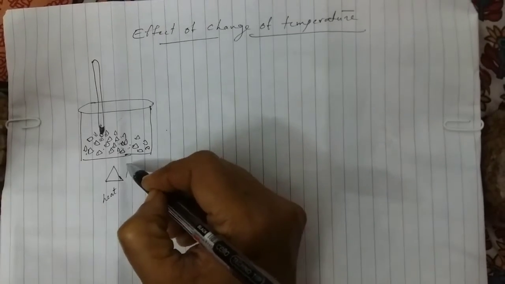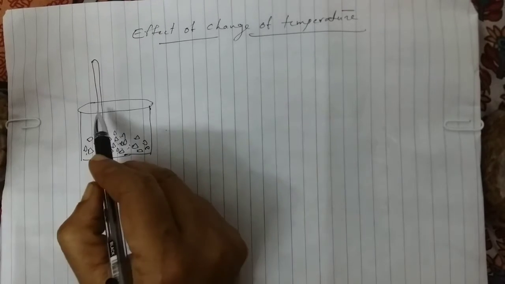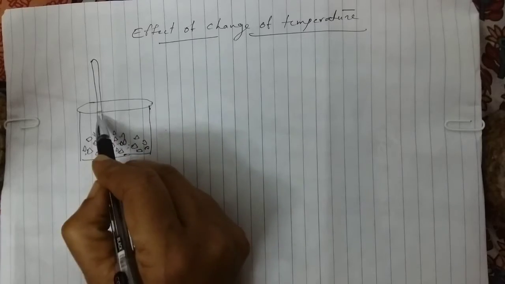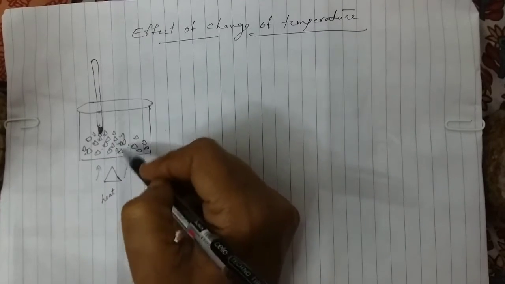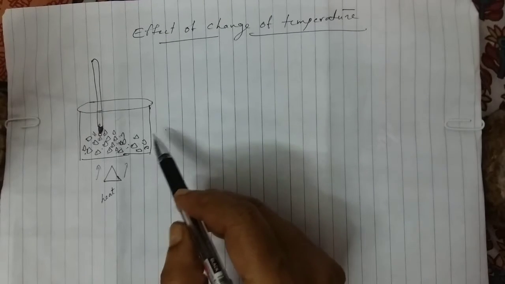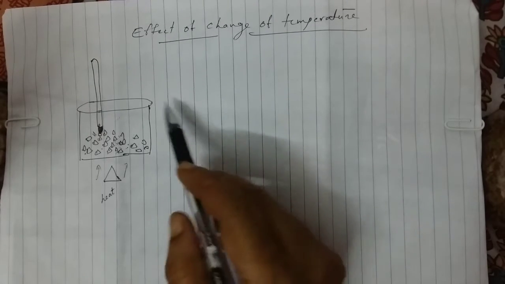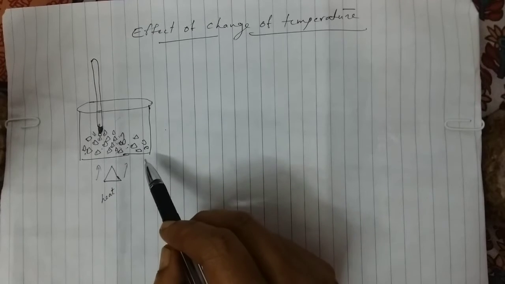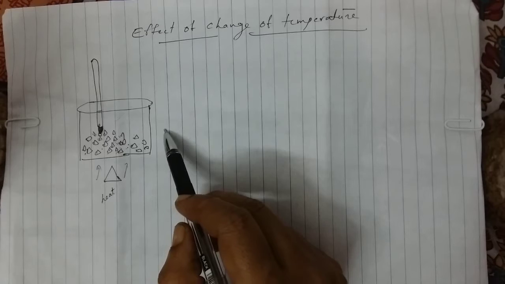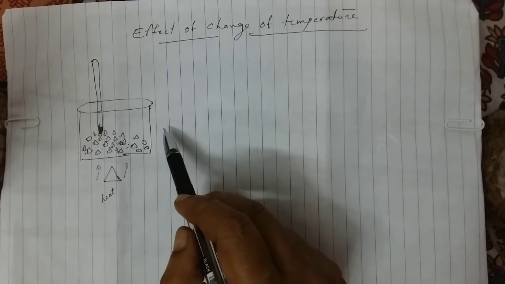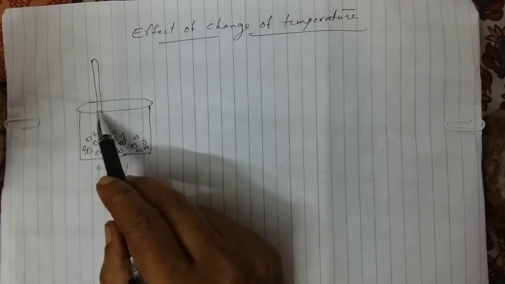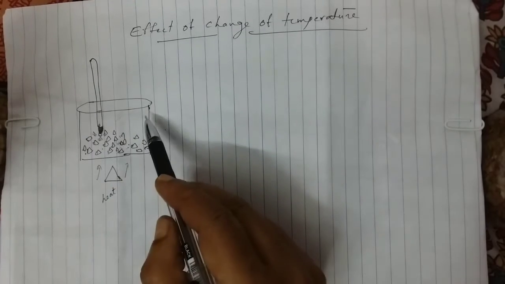You must have observed during this experiment that the temperature of the system does not change after the melting point is reached, till all the ice melts. All the time you can see that the level is constant.